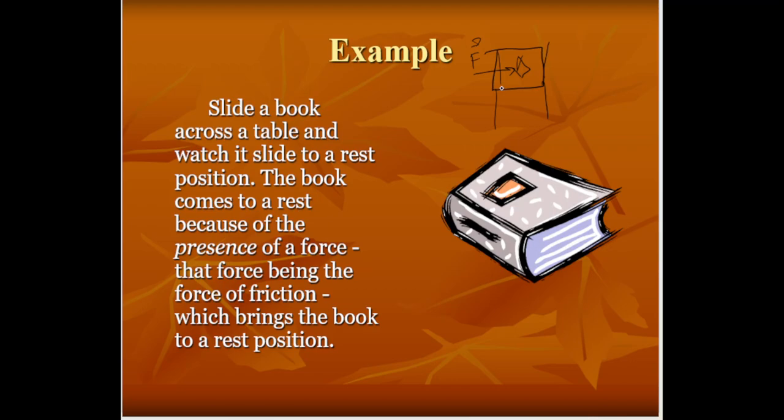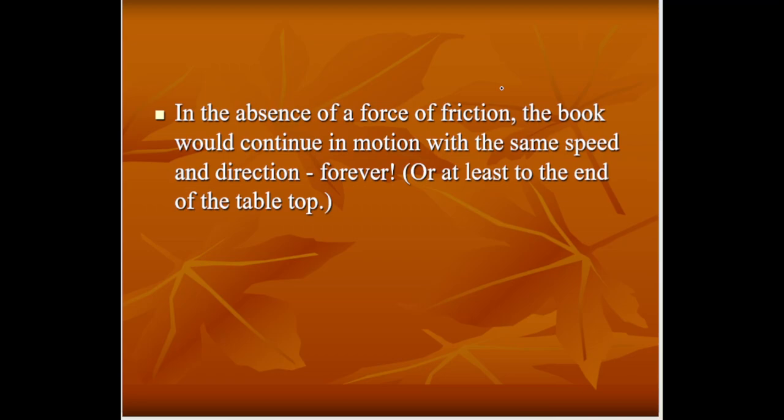So what force will oppose this motion of the book? There will be the frictional force between the table surface and the surface of the book. So that force basically resists the motion of the book. In the absence of a force of friction, the book would continue in motion with the same speed and direction forever, or at least to the end of the tabletop.